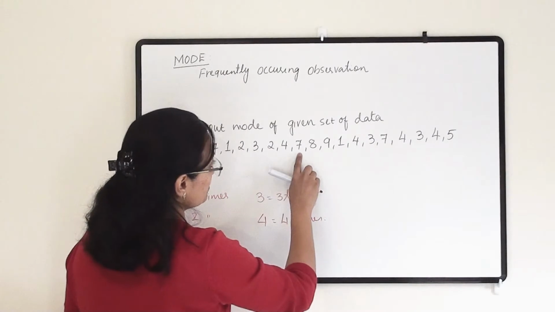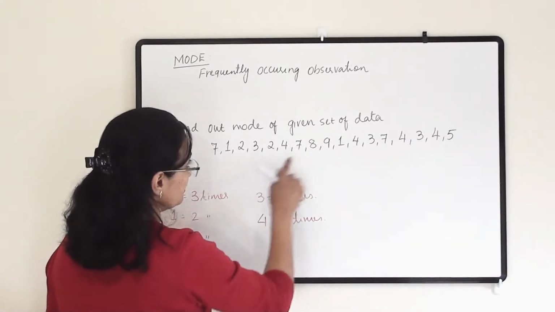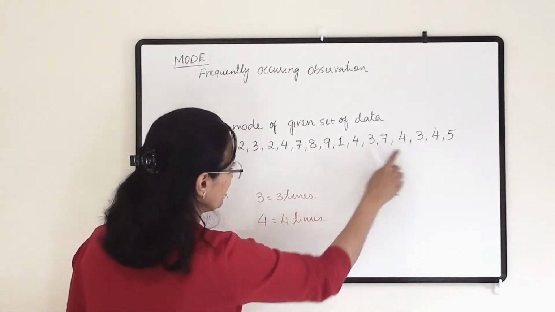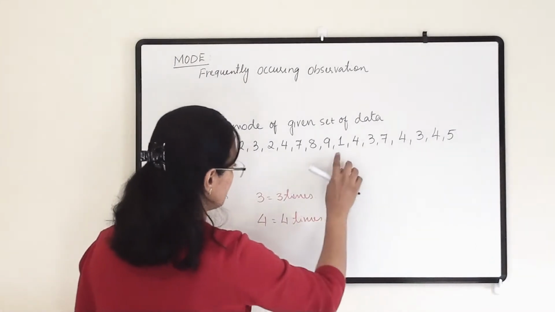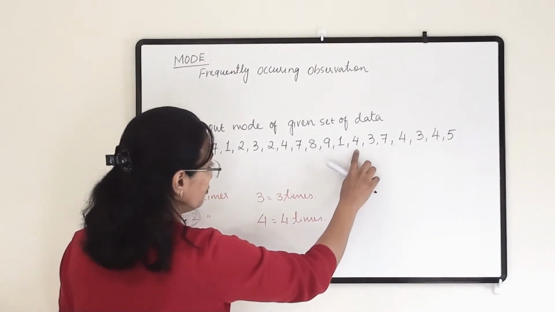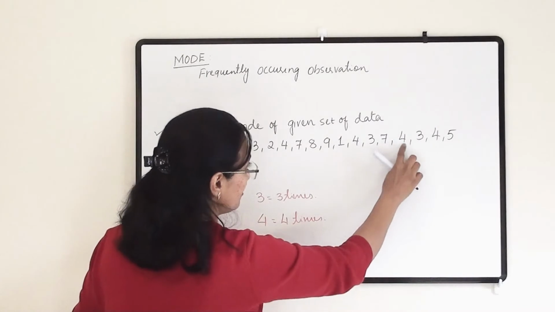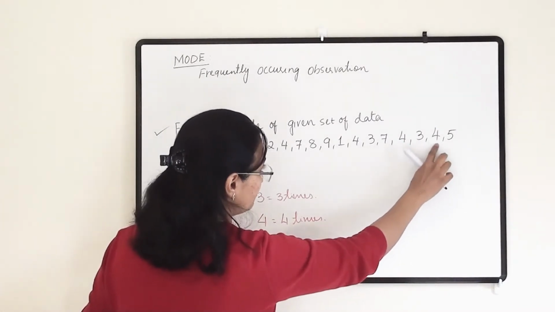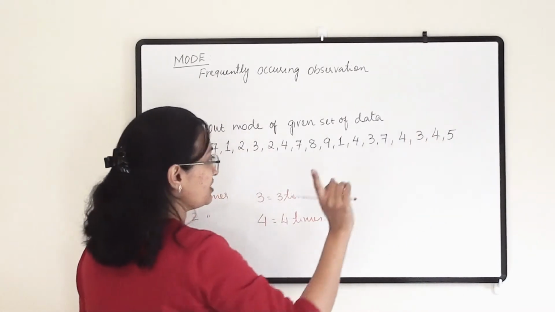Then 7. So 7 we have already checked. Then 8. 8 is coming only once. 9 is coming only once. 1 we have already checked. 4 we have checked. 3, 7. 4 again we have checked. 3, 4 we have checked. And 5 is coming only one time.